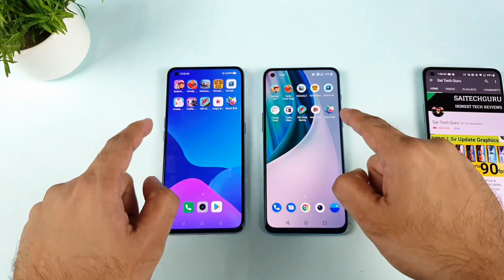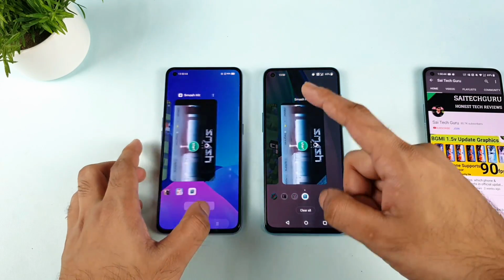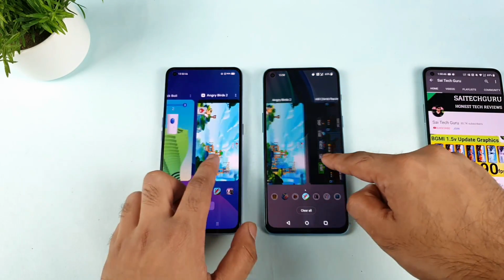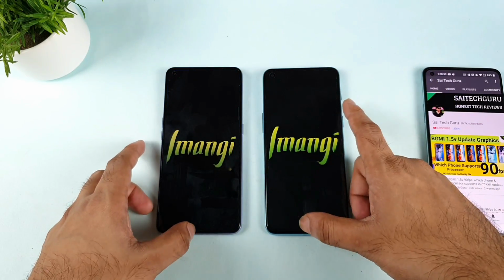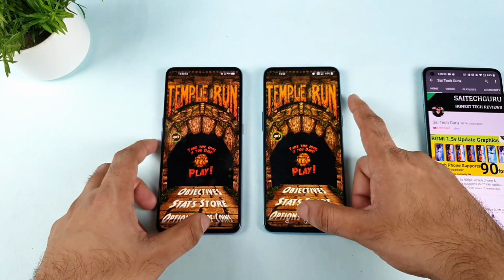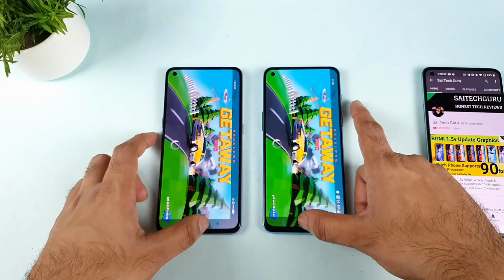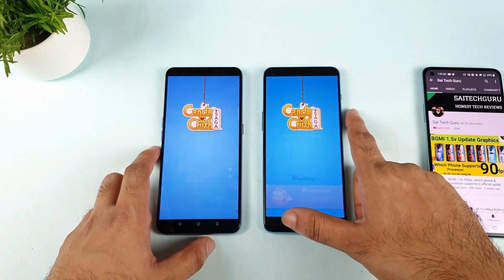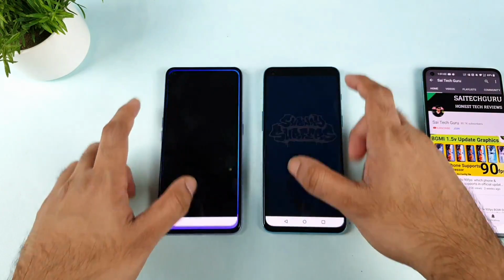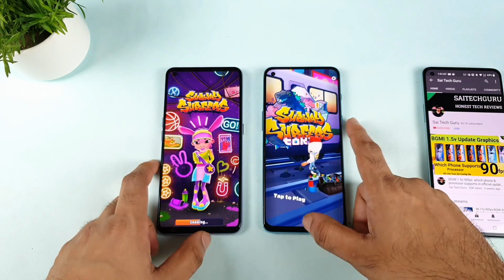So 5 games they are trying to keep in the background memory, not more than that. I'm not sure why, but this doesn't apply for applications. Applications are different. I'll try to do the application test as soon as possible, so stay tuned for these videos. As you can see, Temple Run is also getting reloaded, and Subway Surfers also getting reloaded. Even Candy Crush is also getting reloaded. So only 5 games I think the phone can actually store in the memory. That is what I think. So 5 to 6 games maybe at this moment.